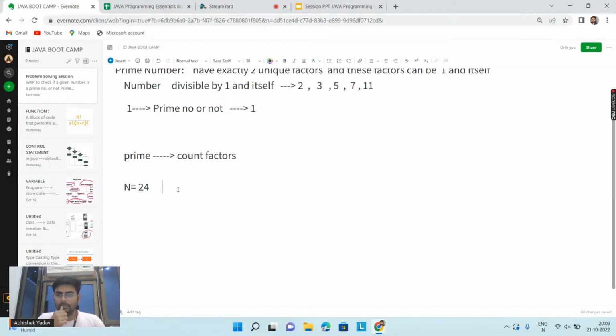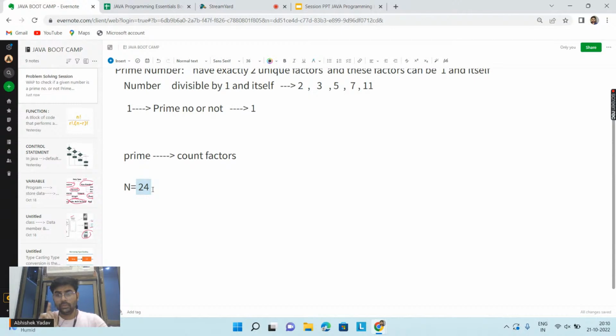Okay. So from 2 to 24, right? You are saying I have to check from 2 to 24, or from 1 to 24? 1 is also a factor of 24, right, everyone? 1 is also a factor of 24. So why are you saying 2?